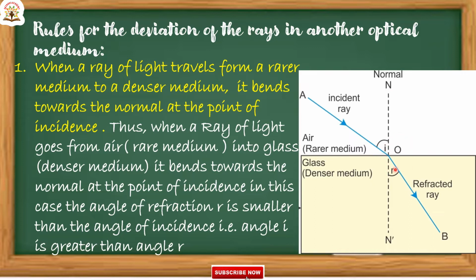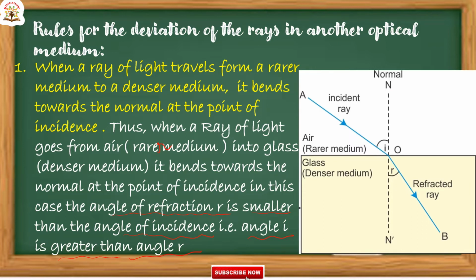Angle of incidence is greater than the angle of refraction. So, when a light ray goes from air medium to glass medium, or rarer medium to denser medium, it bends towards the normal at the point of incidence. In this case, the angle of refraction R is smaller than the angle of incidence, angle R is smaller than angle I, or in reverse, angle I is greater than angle R.